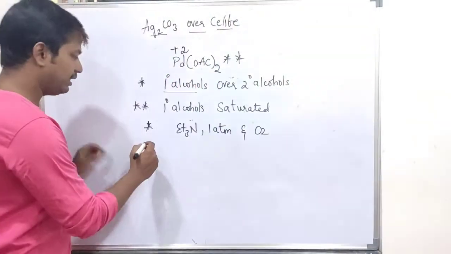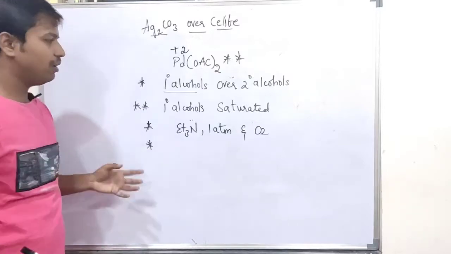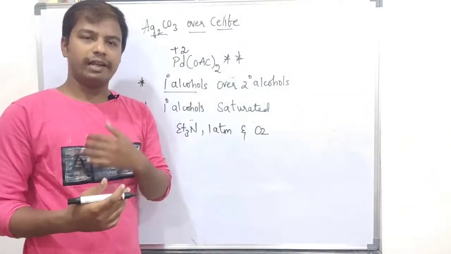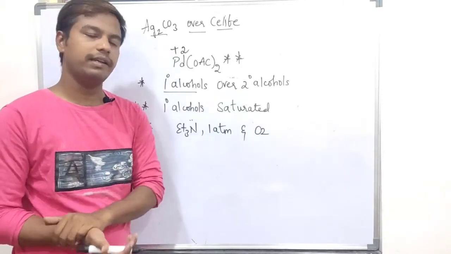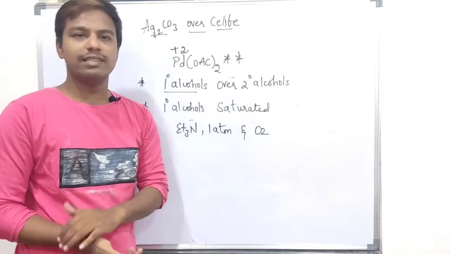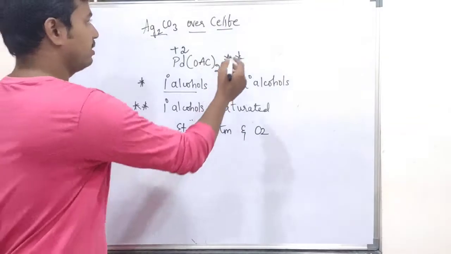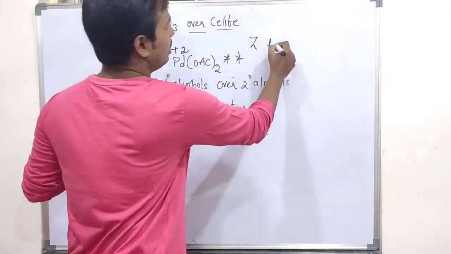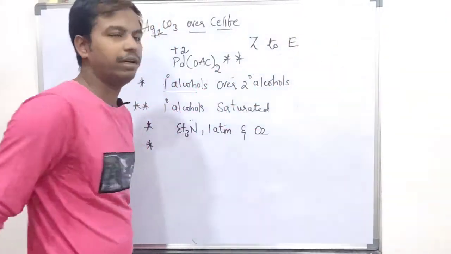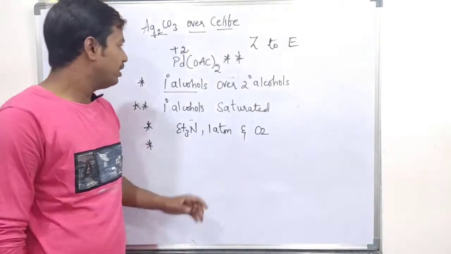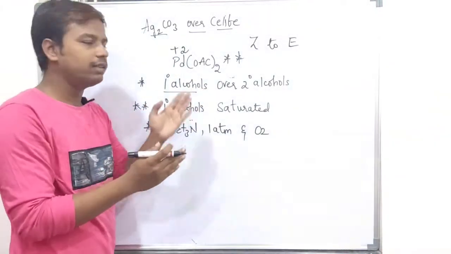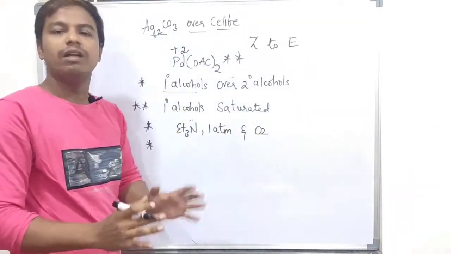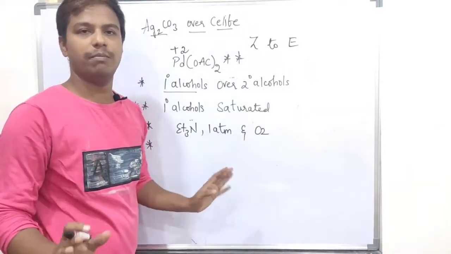A very important point is, in general, if in a reaction there is a possibility of formation of Z alkene, some reagents convert Z alkenes into E alkenes. Some reagents convert Z to E for thermodynamic stability. But by using this palladium acetate, there is no isomerization problem.